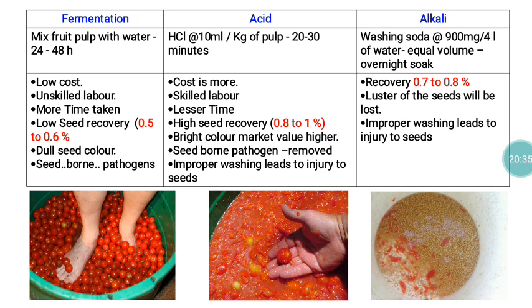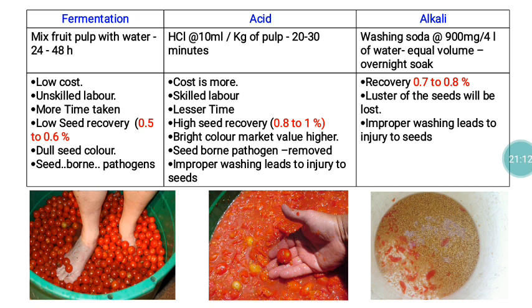And regarding the alkali method, this is somewhat better when compared to the fermentation method. Here we are using washing soda, that is sodium bicarbonate, 900 milligram per liter of water. We have to mix equal volume of the alkali solution with equal volume of the fruit pulp and soak overnight. Here the seed recovery is somewhat more when compared to fermentation, that is 0.7 to 0.8%, but the luster of the seed will be lost. Improper washing causes some problem to the seed viability, because the alkali also has a corrosive nature.